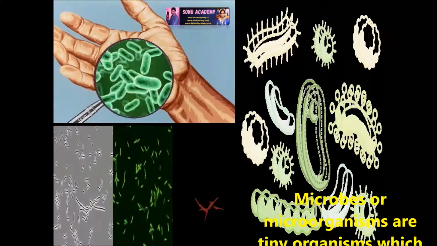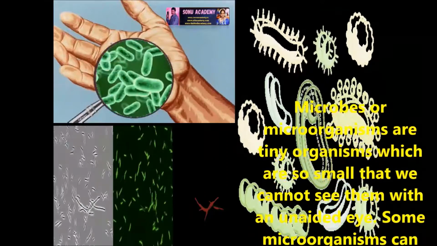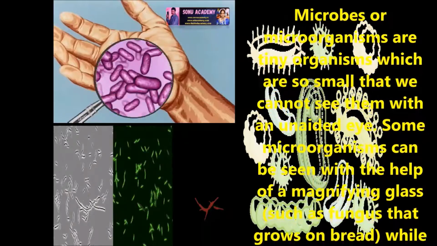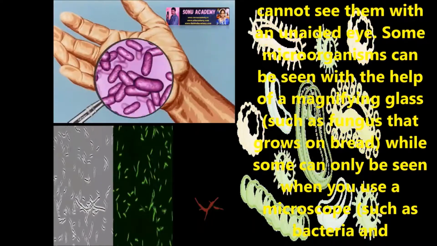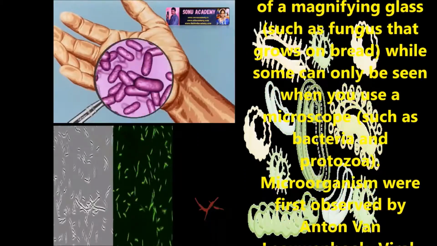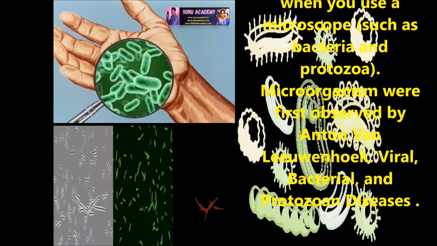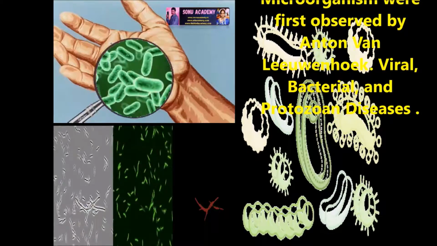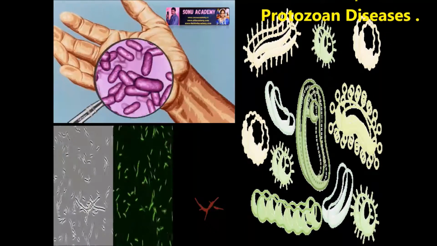Now let us discuss what are microbes or microorganisms. Microbes or microorganisms are tiny organisms which are so small that we cannot see them with an unaided eye. Some microorganisms can be seen with the help of magnifying glasses, such as fungus that grow on bread, while some can only be seen when you use a microscope, such as bacteria and protozoa. Microorganisms were first observed by Antony van Leeuwenhoek, viral bacteria and protozoal diseases.